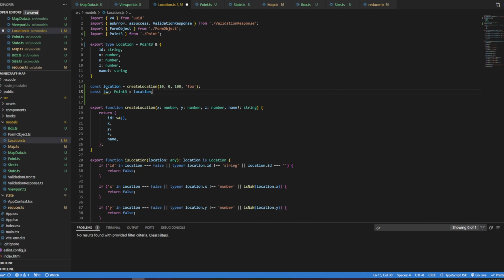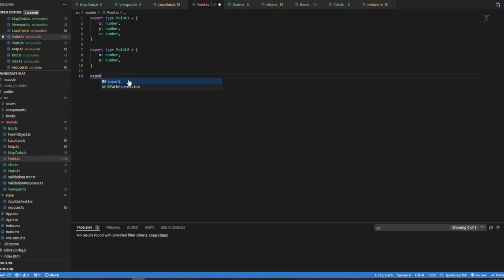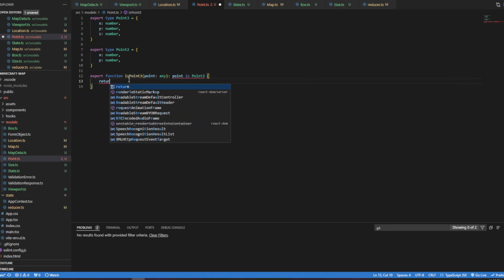And then this is a 0.3, but it's effectively stored. So this is like the polymorphism with types. So that's cool. So this is not going to be a point. This is just going to be a location. So then I want to have my export function is 0.3, point of type any, and that's going to be point is 0.3, and then we're going to do return true.